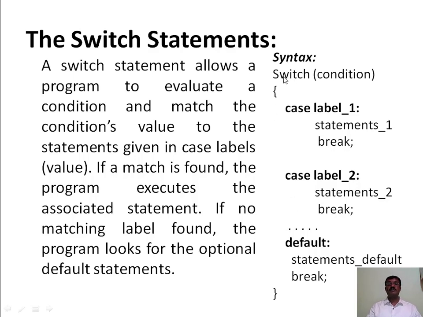The syntax starts with the keyword switch followed by a condition. Then there will be a number of case followed by label values, and at the last there is an optional thing. We may have this default or we may not. So what will happen? First the condition of the switch will be evaluated, and this condition will give a value, and this value will be matched with all the case label values. If it finds any match, its corresponding or associated statement will be executed.